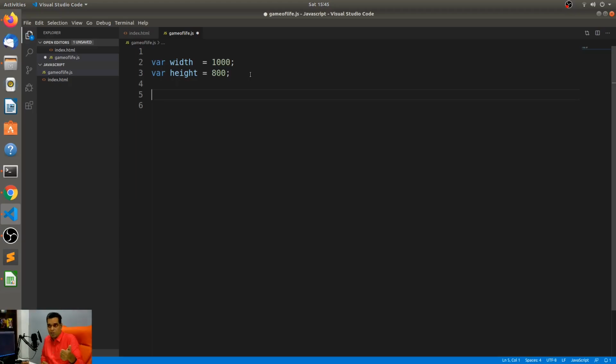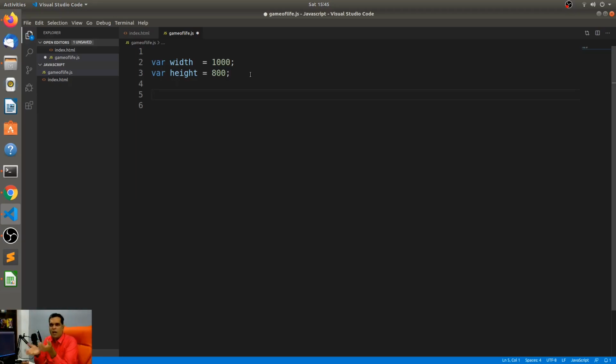Another approach is to have a fixed number of cells. In this canvas, which is 1000 by 800, I can say I'll have, let's say, 1000 cells, and the cells should automatically expand so that they entirely fill up the 1000 by 800.